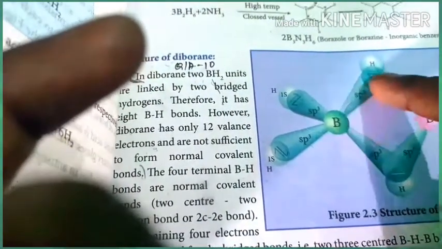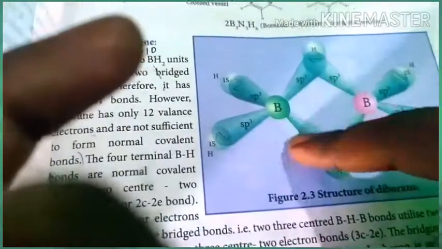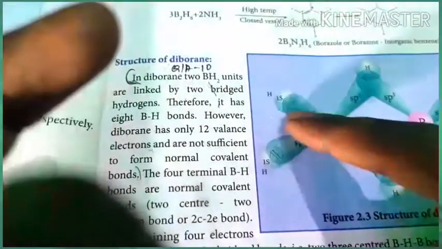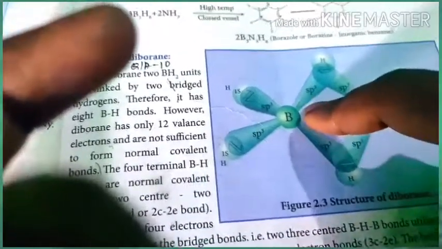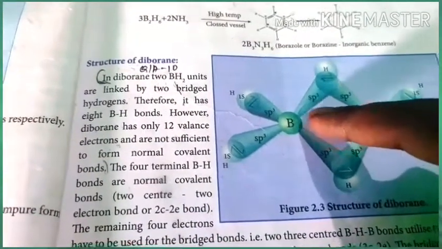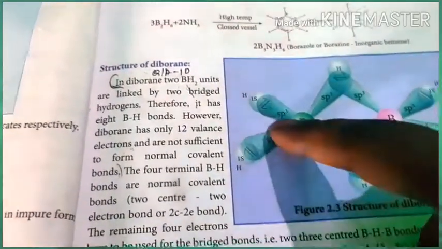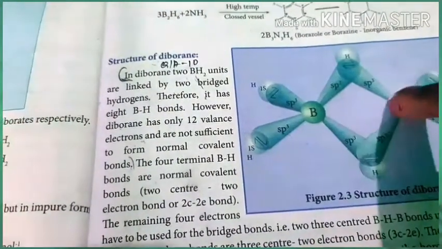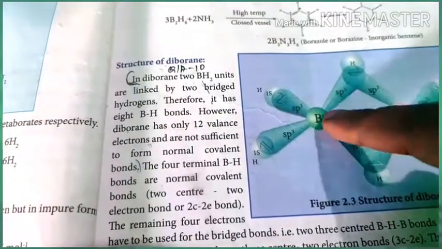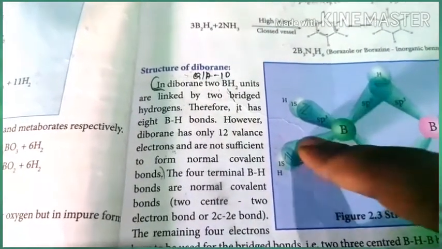This bridging hydrogen bond is called a banana bond, because it is shaped like a banana. It is also called a 3 center 2 electron bond. It is not a very strong bond; it is a very weak bond, and that is the reason it is more reactive with oxygen, highly exothermic. This is a 3 center 2 electron bond, and this is a 2 center 2 electron bond. Overall, in the structure there are 2 BH2 units and 2 BHB bridges.